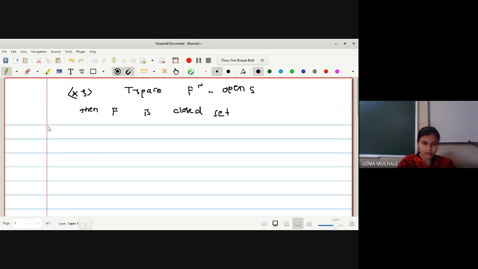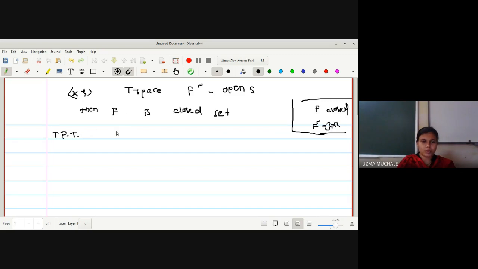Okay, what is our aim to prove in this case? In the last lecture, we proved that if F is a closed set, then F complement is open. We proved this by writing F complement as the union of all singletons, etc. Now let us go for proving that F is a closed set.